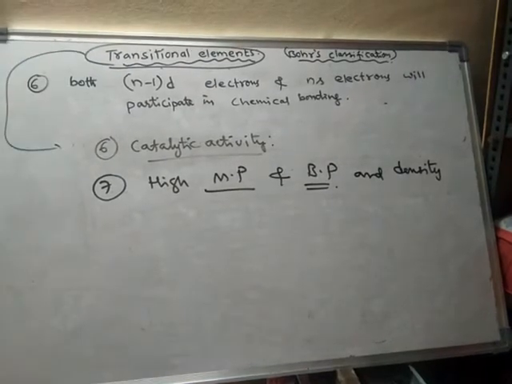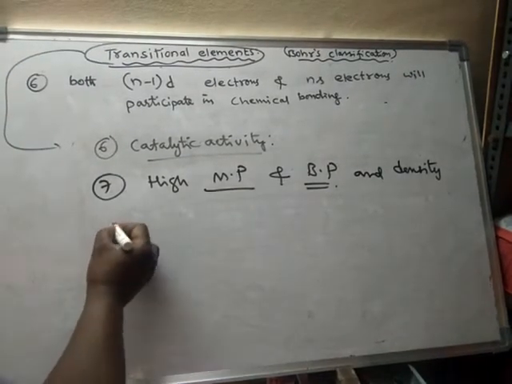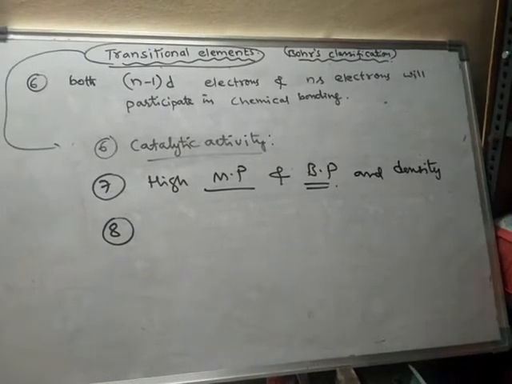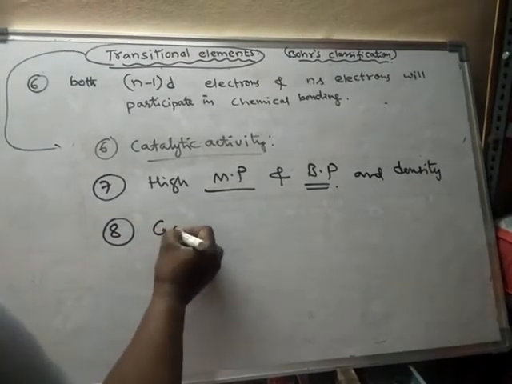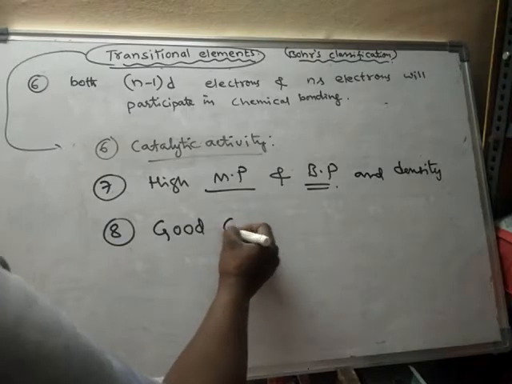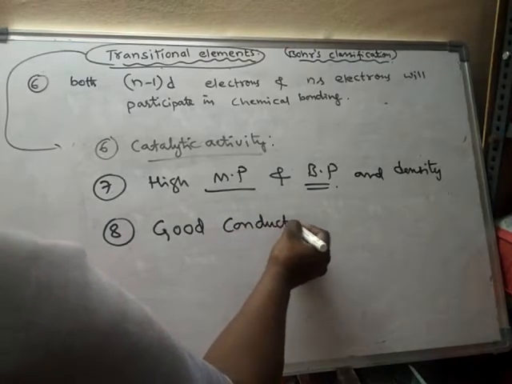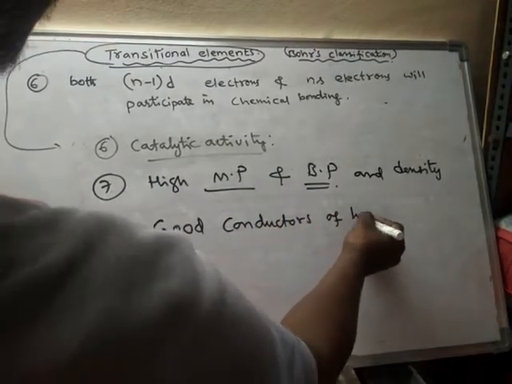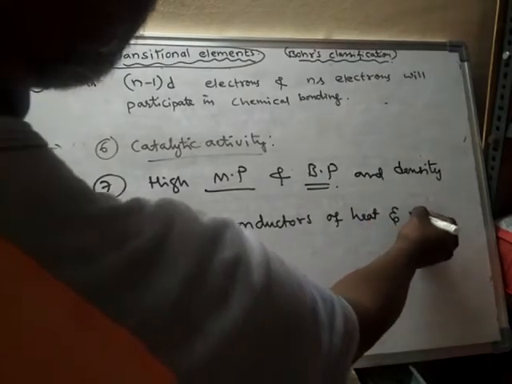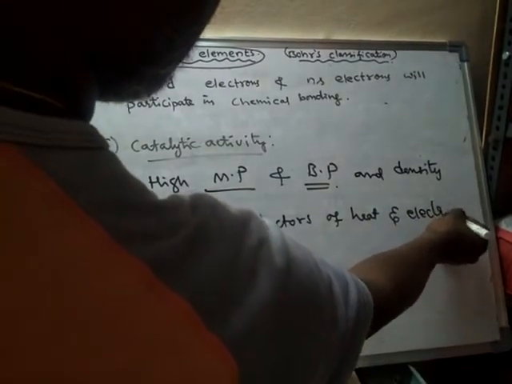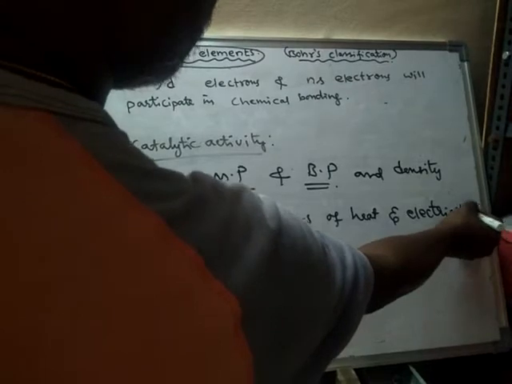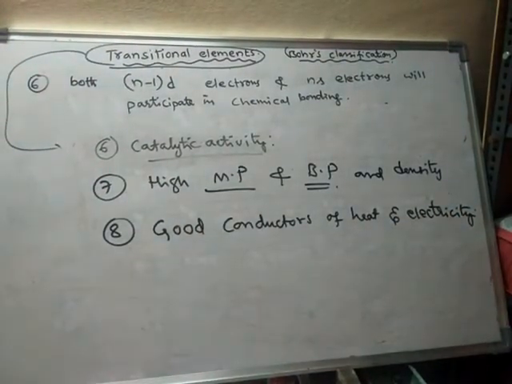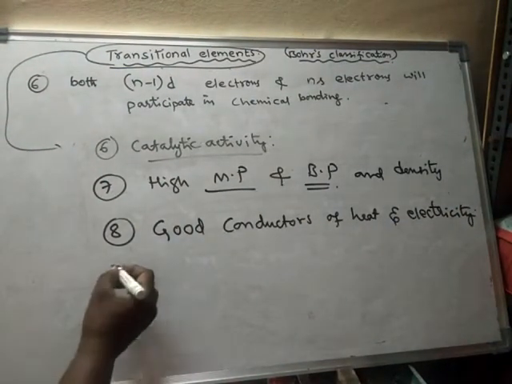All transition elements are metals only. Next, they are good conductors of heat and electricity. All transition elements are good conductors of heat and electricity. Next, they form alloys.